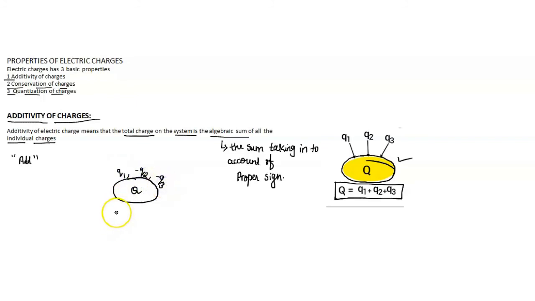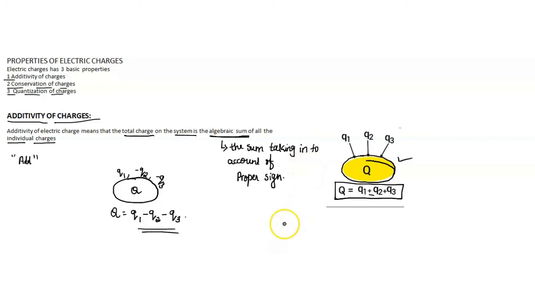What about the total charge here? It must be the algebraic sum, right? So the total must be q1 minus q2 minus q3. We must consider the sign of the charge. If it is minus, we consider it as minus; if it is positive, we consider it as positive. So this is the additivity of charge.